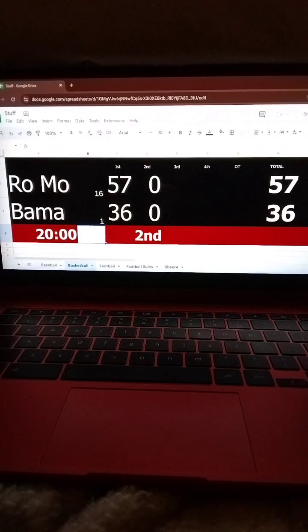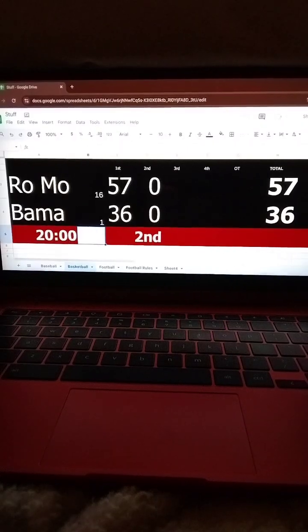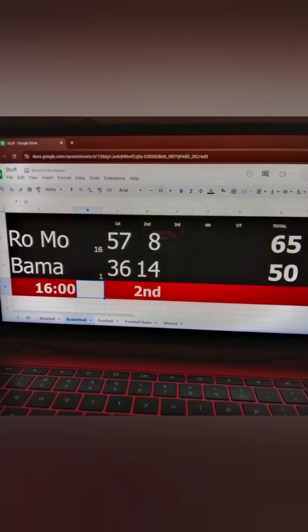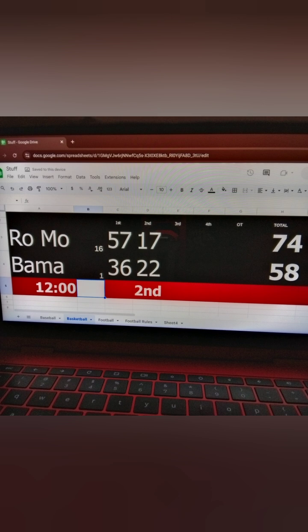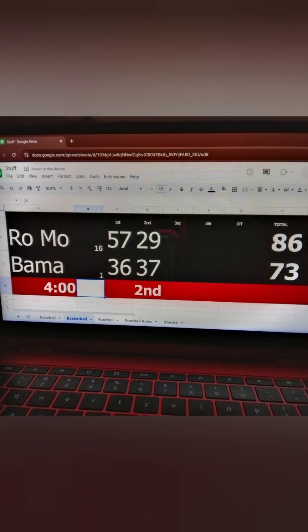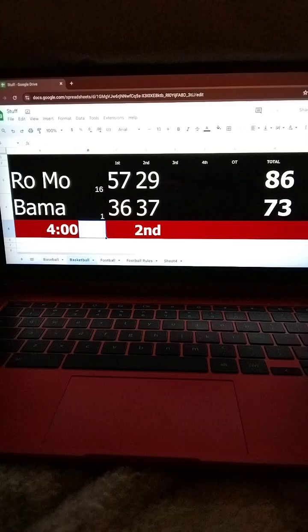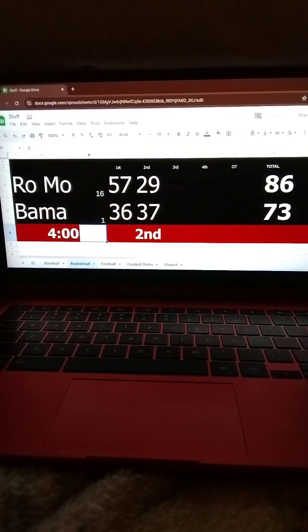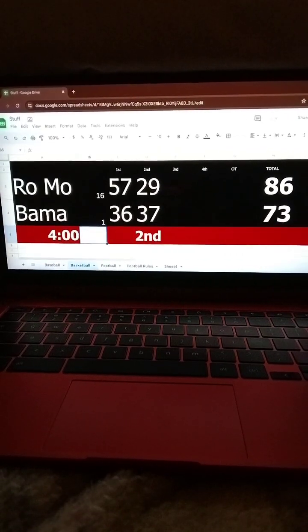All right, before we start the second half, if Robert Morris somehow figures out a way to lose this game, they should just give up, stop the basketball program, and give the money to someone else. Well, back to the second half. We are 4 minutes away from Robert Morris advancing to the second round and starting fires and riots on campus.